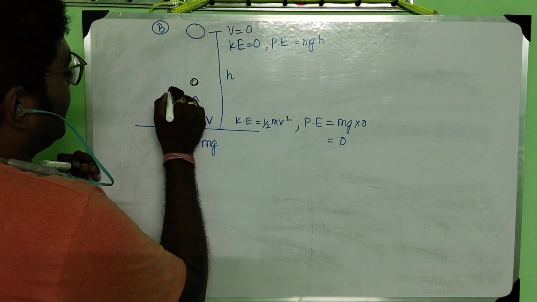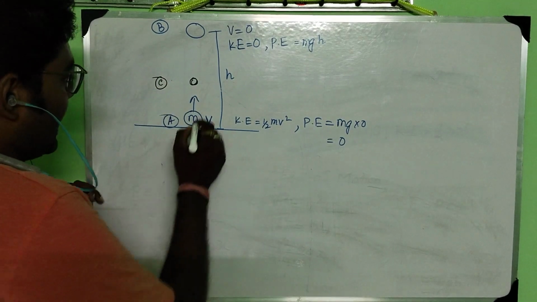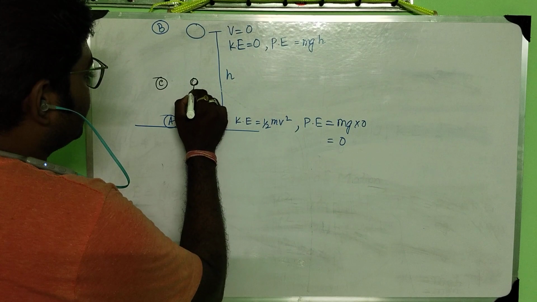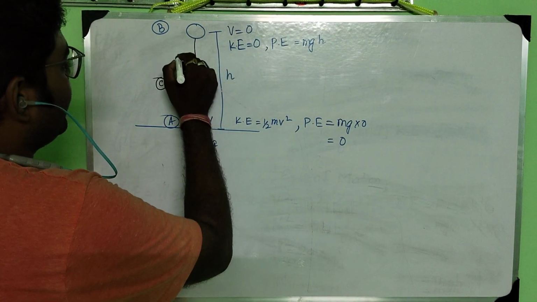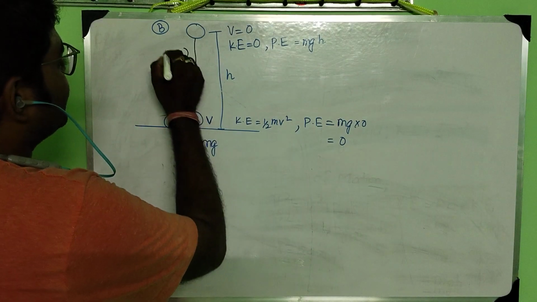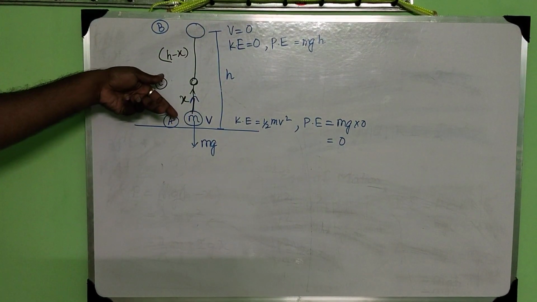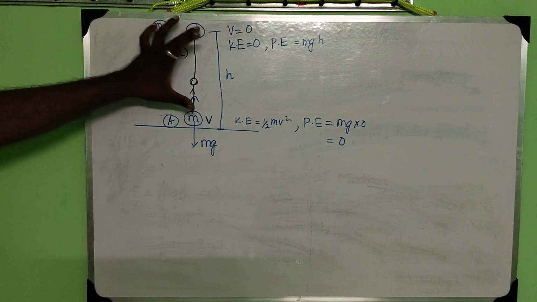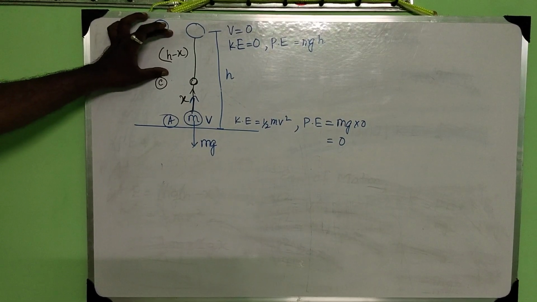Let's say this point, this is C, and this point has a distance x. So if this distance is x, then this distance will be h minus x.